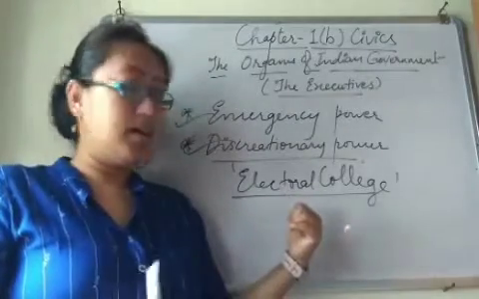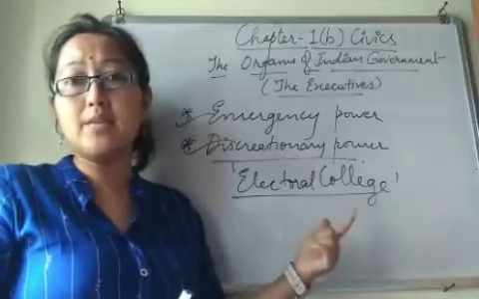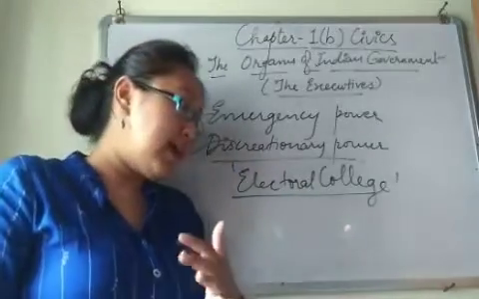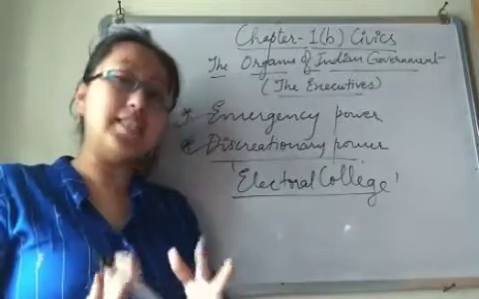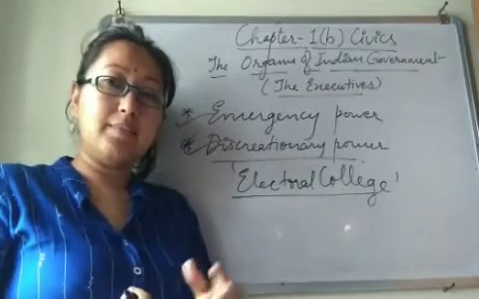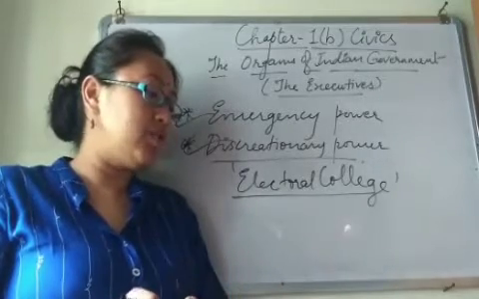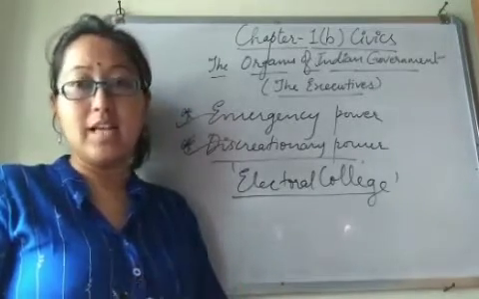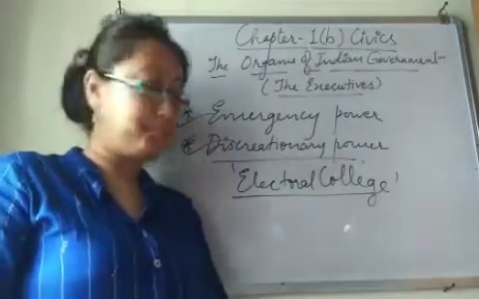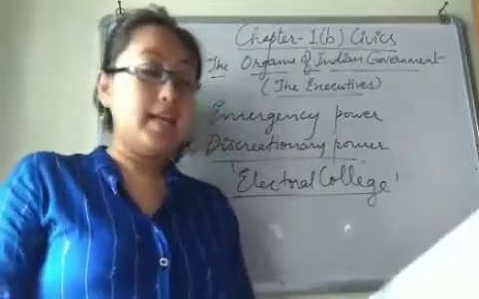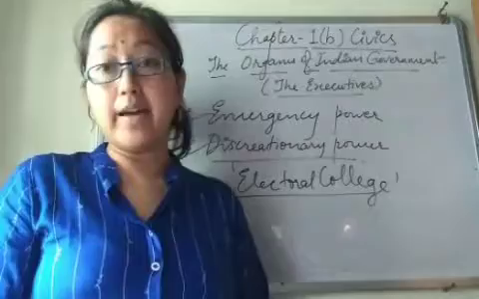That means MLAs. State legislatures have no hand in the election of the vice president. So this is the point to be noted. Clear? Okay, now next we have powers and functions of the vice president.